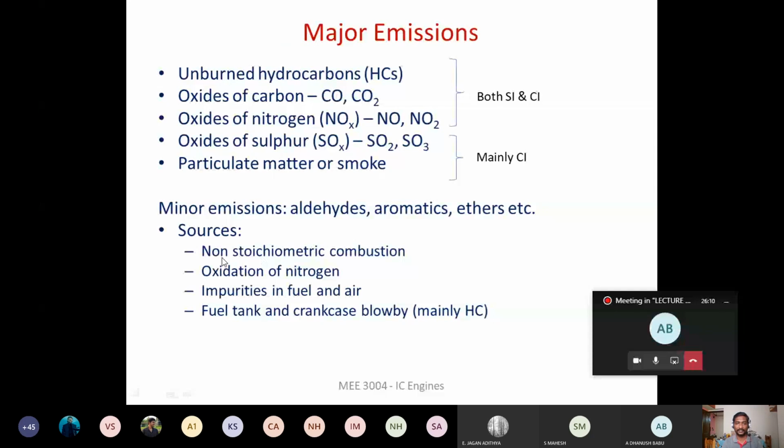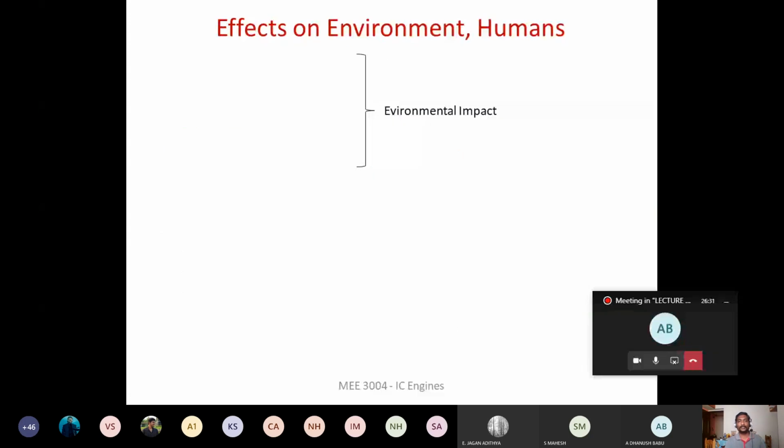Okay. So these are the sources because of which we are going to have major emissions from the engine, right? So the primary reason is incomplete combustion, and at high temperature we are going to have oxidation of nitrogen and the presence of impurities in the fuel. So these are some of the reasons for the major emissions, and these emissions are harmful both to the environment as well as for the human life. So coming to the effects on the environment and human because of the emissions, the various effects we are going to discuss in this session.